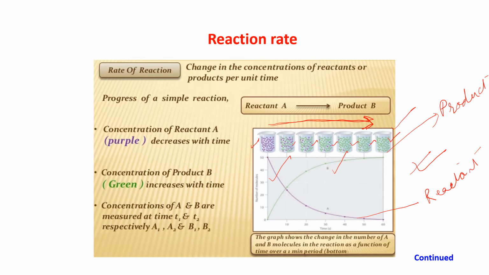That means the whole reactant has changed into product. That is green. So see that here the reactant A is giving you product B. As I told you, the concentration of the reactant A, purple, decreases with time.